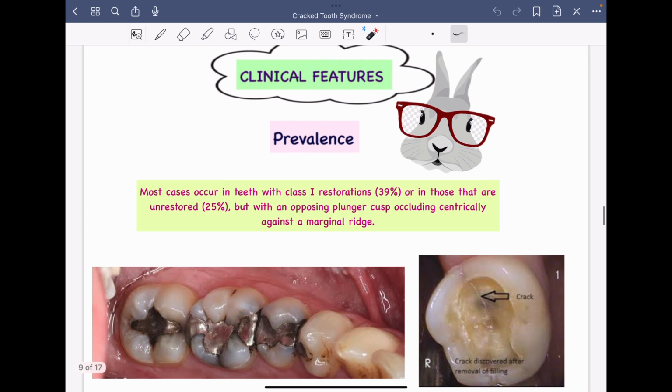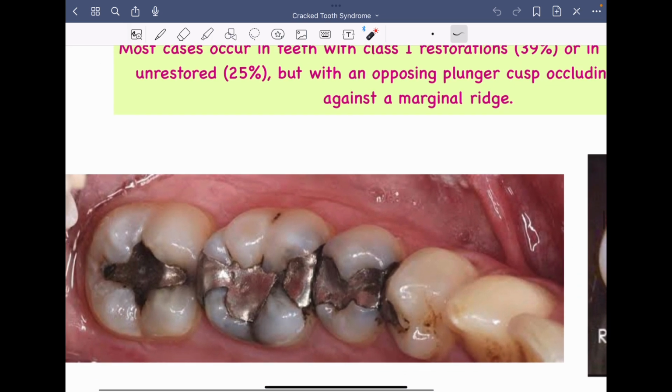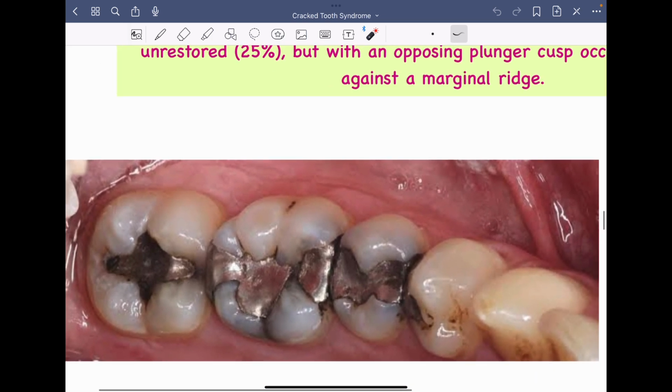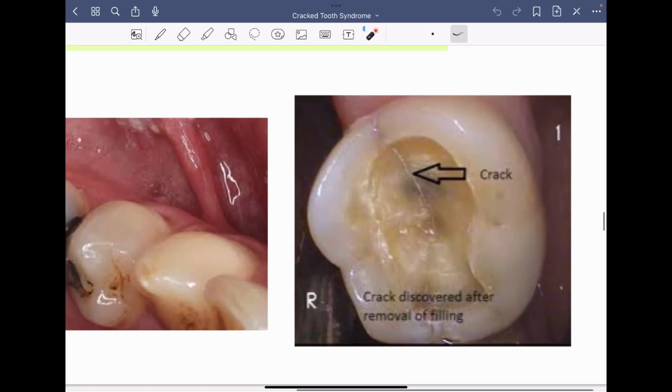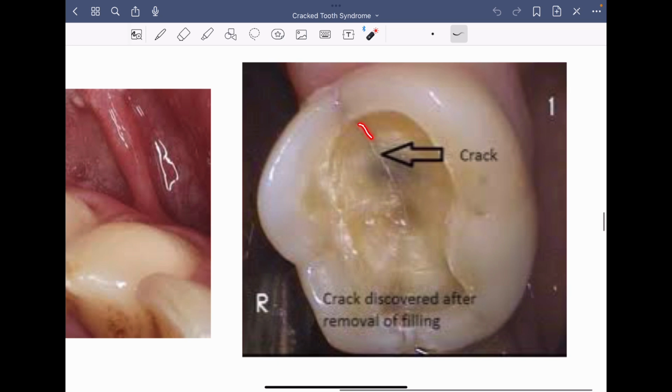So in this figure we can see, right, here you can see this is a case of class 1 filling which is done here, right, in case of second molar. And if at all there is an opposing tooth in the maxillary arch, what it can do, it can forcibly wedge the food over here, right? And it can cause spontaneous cracked tooth syndrome. Again, in this figure we can appreciate there is a formation of a crack, right?